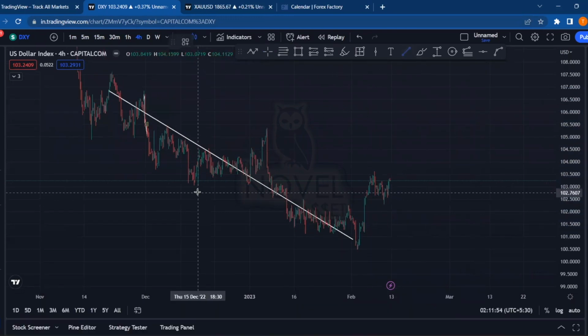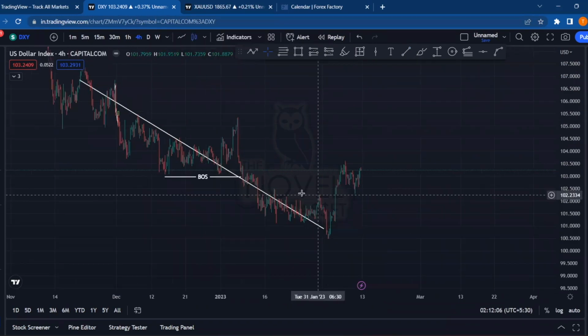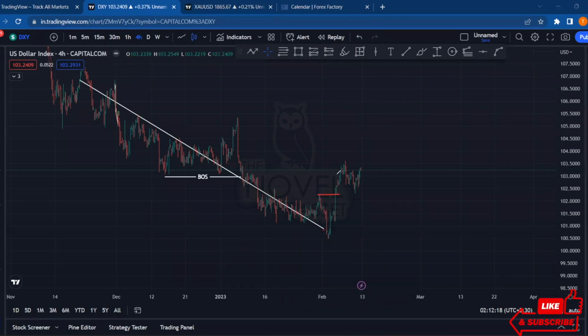According to the SMC concepts, this was my last breakout structure which happened in the market, and then the market continued in a rally. Do not misunderstand this as a choch. Some traders expect this as a choch, but this is not a choch. This is the retracement that has started on the 4-hour chart of the USD index.